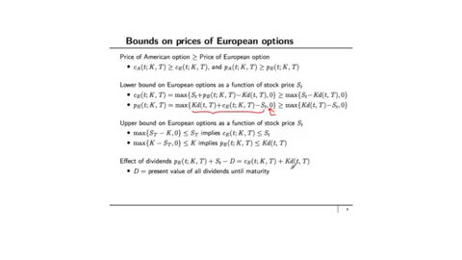The only idea that I want you to take away from this slide is that using very simple ideas, the early exercise freedom associated with American options versus European options, the put-call parity, and very simple bounds, such as the fact that the cost of a call option or a put option has to be greater than or equal to 0, and that if I want to buy a stock, I could either get the option or buy the stock outright, and therefore the price of the option must be less than or equal to ST, gives me some nice bounds.